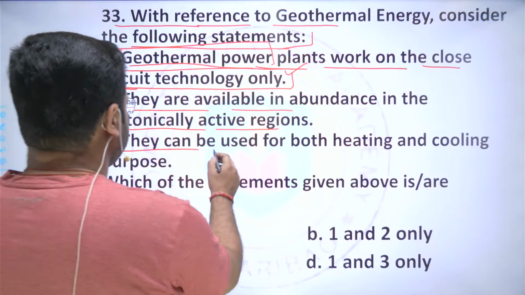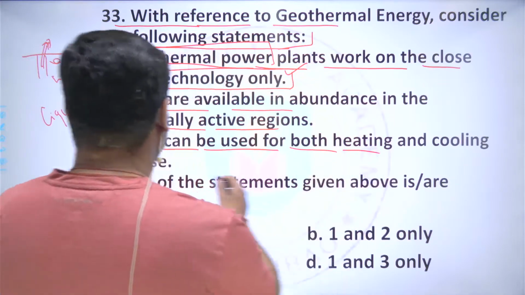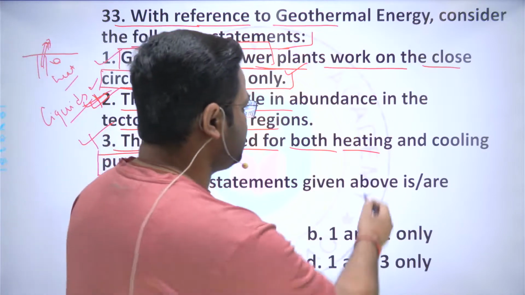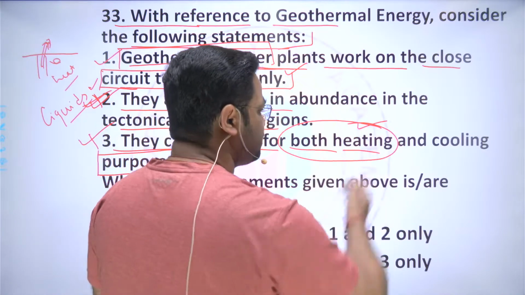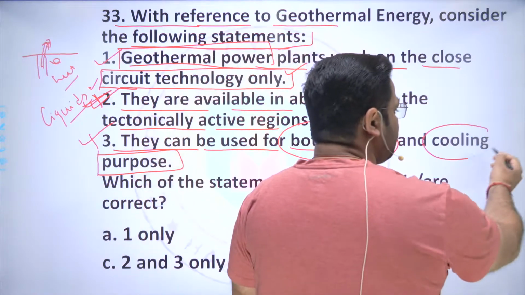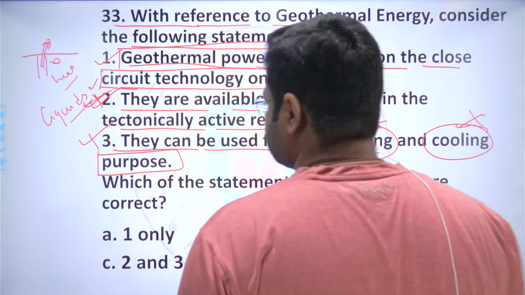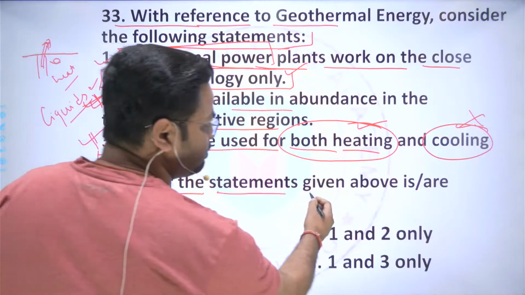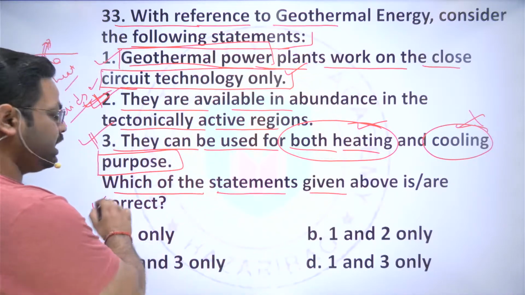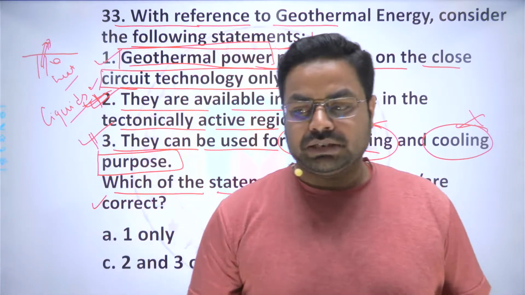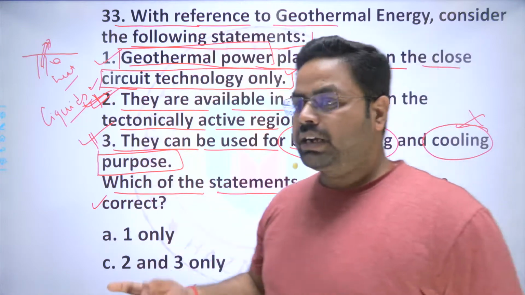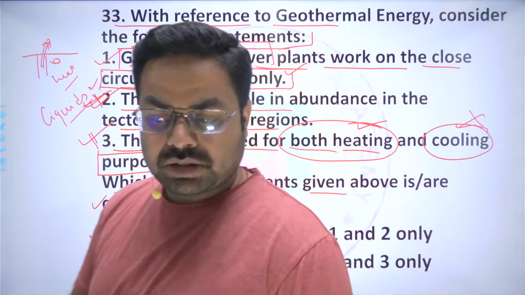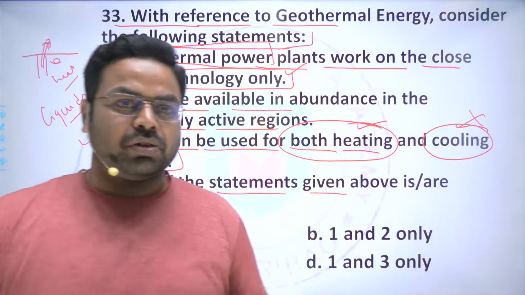Next is, they can be used for both heating and cooling purposes. This is again a false statement, because these can be used for the heating purpose only, but not for the cooling purpose. And here the question asks which of the statements given above is or are correct. So clearly you can understand which of the statements is correct. That is only one, that the geothermal power plants work on the closed circuit technology, right?